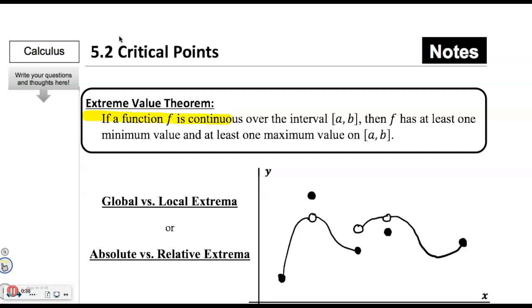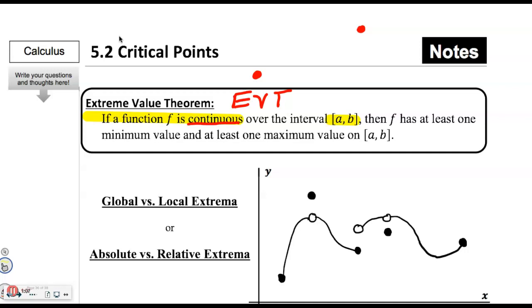So the first thing we talk about is what we call the extreme value theorem. We abbreviated the EVT. There's not a whole lot to it. A couple things to note, that in the hypothesis, the function has to be continuous over a closed interval. So let's talk about what that means. It means we have to have closed dots at the beginning and the end to be guaranteed anything by this theorem. We also can't lift our pencil as we travel.